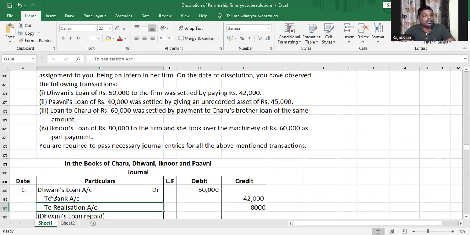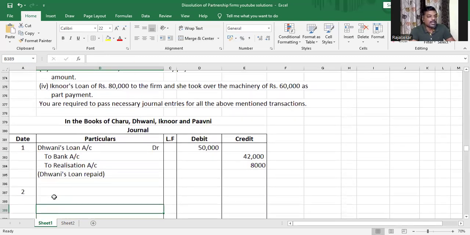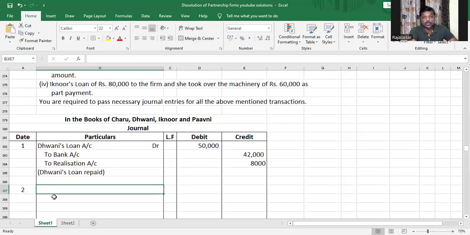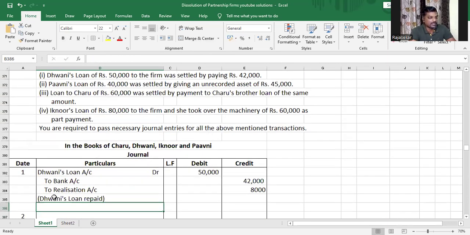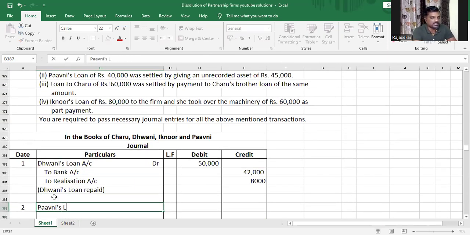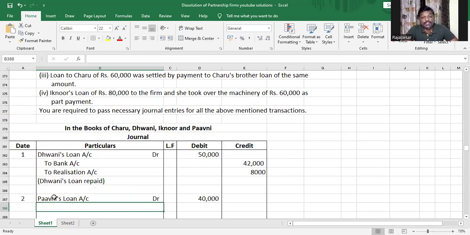Pavni's loan of 40,000 was settled by giving an unrecorded asset of 45,000. So an unrecorded asset of 45,000 had been given up to Pavni for settling a loan of 40,000. So first, Pavni's loan will be debited because it's a liability. So Pavni's loan account debit 40,000. Now this unrecorded asset is going out for 45,000. The value of the unrecorded asset is 45,000. So should we credit 45,000 here?